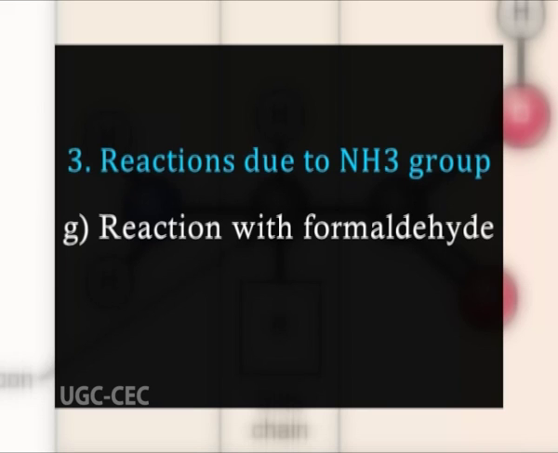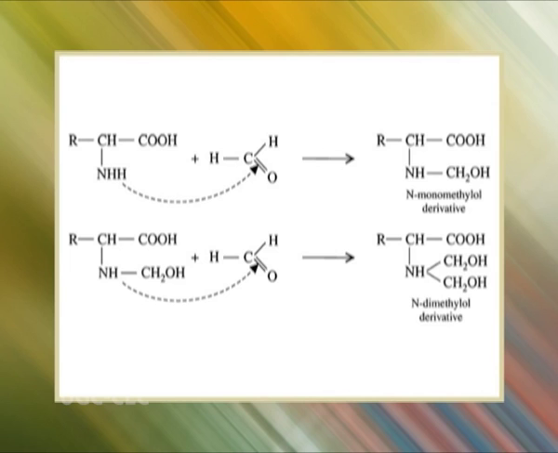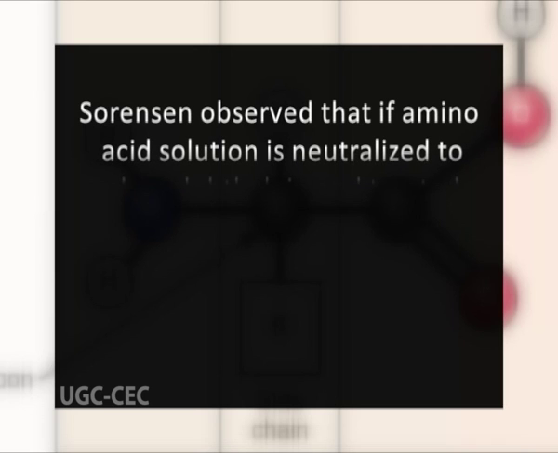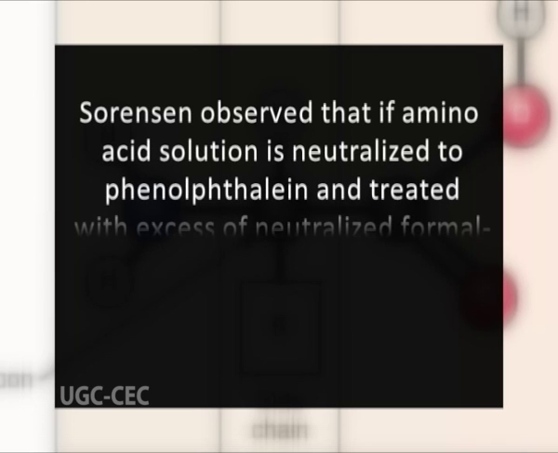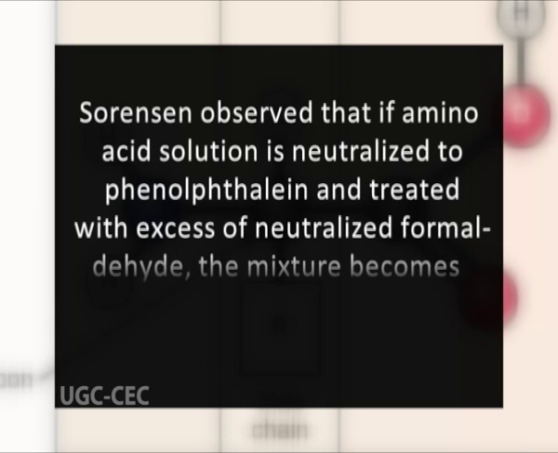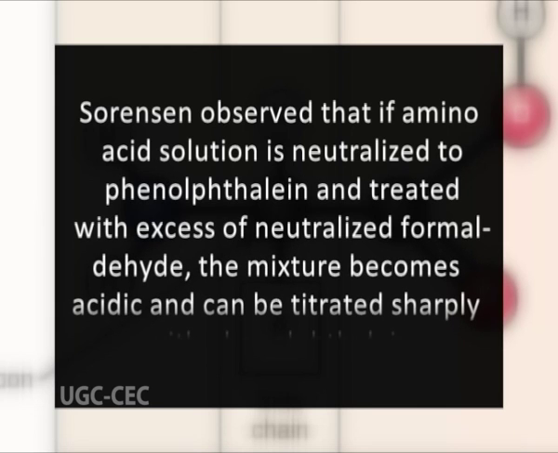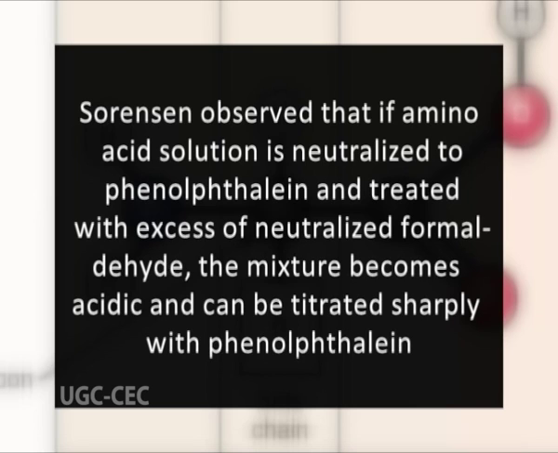Reaction with formaldehyde. Addition of formaldehyde to amino group occurs as the titration with alkali proceeds. Titration continues till two molecules of formaldehyde react to amino group of amino acid. Sorensen observed that if amino acid solution is neutralized to phenolphthalein and treated with excess of neutralized formaldehyde, the mixture becomes acidic and can be titrated sharply with phenolphthalein.